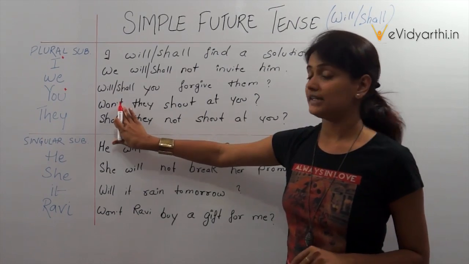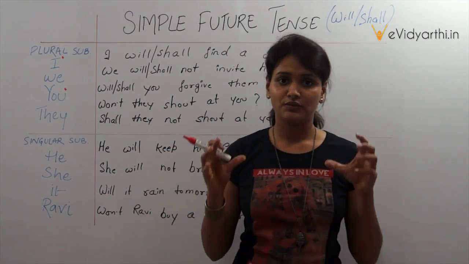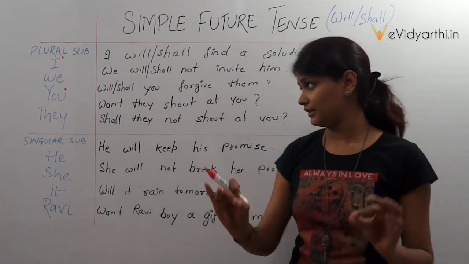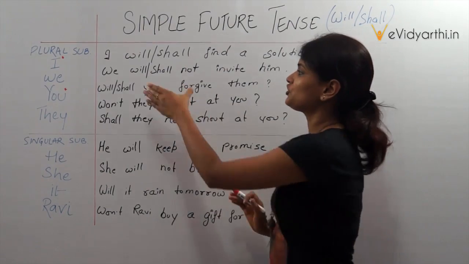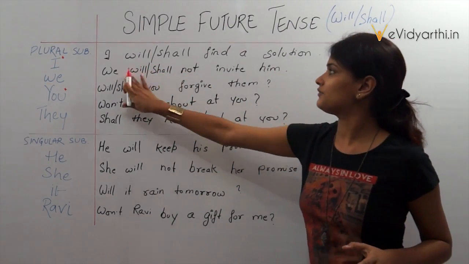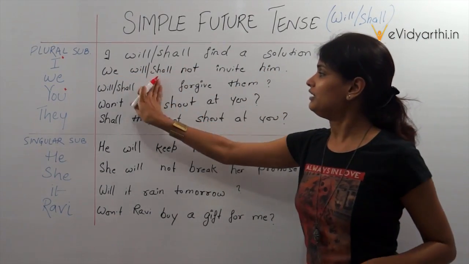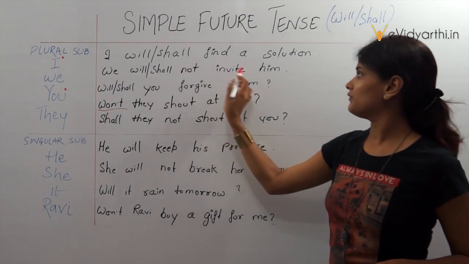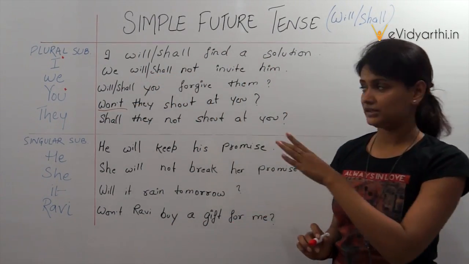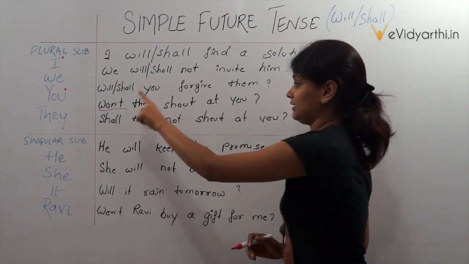Alright, next is asking a question with a negative motion, with the intention of negativity. But here also you are asking something. So, when we short this will not, here what we have done, negative sentence, we will not invite him. We can say this sentence, we won't invite him. This is the short form of will not. It's not shall not, only will not, but the emotion is same.